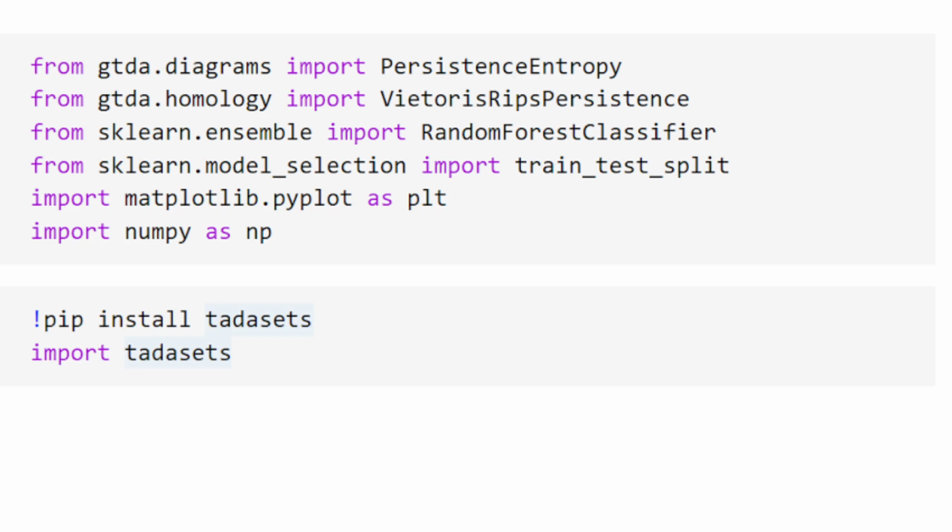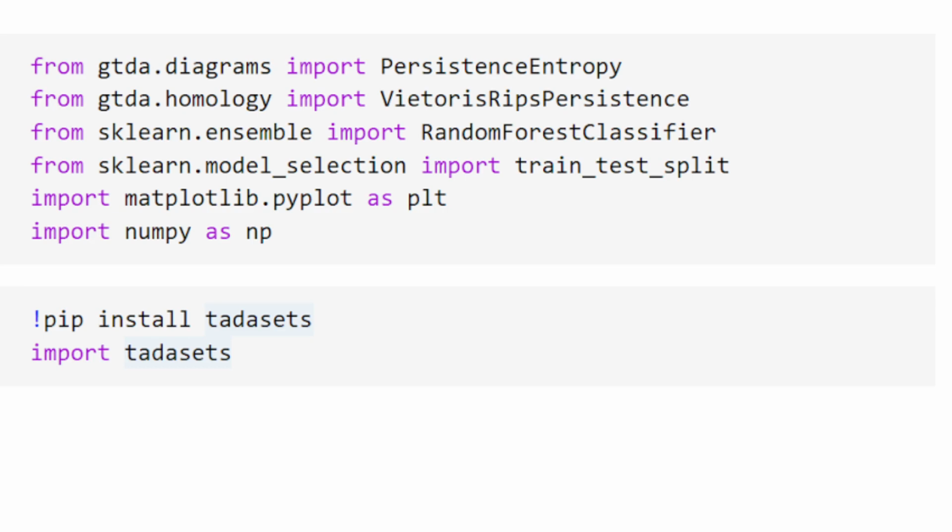So we are working in Python, using Jupyter Notebooks, and a package called GTDA. This allows us to create and calculate Rips persistence as well as the persistence entropy. We're going to use scikit-learn to import a very simple random forest classifier for our experiment, and also a simple split to separate our training and testing data. And then a couple of libraries for plotting and, of course, NumPy.